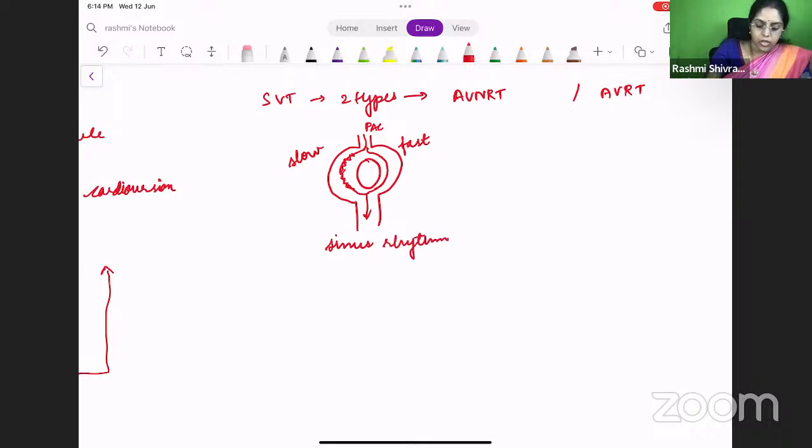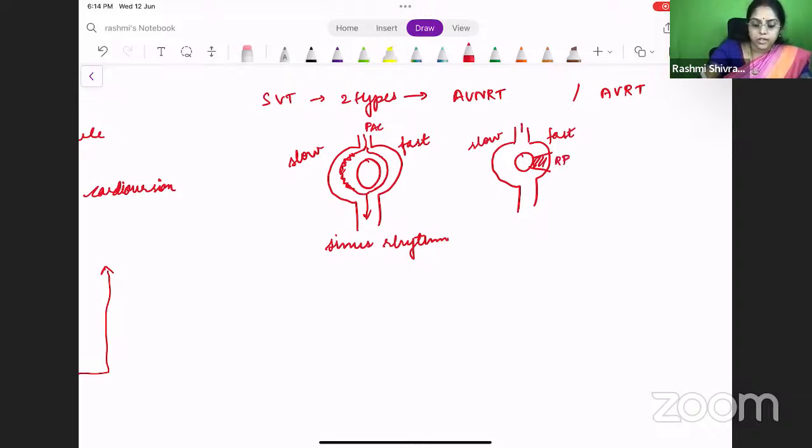Sinus rhythm. But what happens when there is a refractory period? What do you mean by refractory period? Suppose a muscle has contracted, it will be in a refractory period for some time before another impulse can come and act on it to generate another impulse. After some time, it will be able to take up the impulses which are coming inwards. Okay, so say this is slow and this is fast. Say this fast pathway is in a refractory period right now.